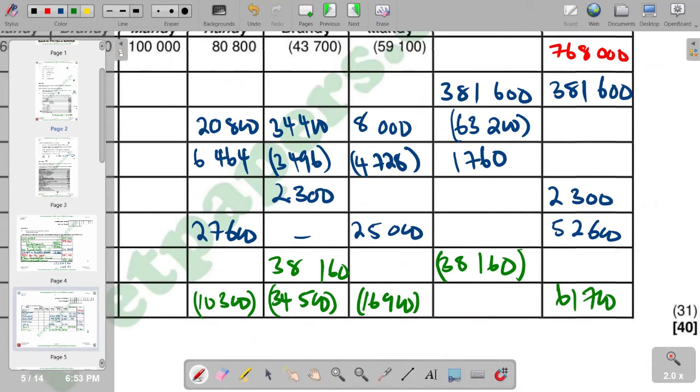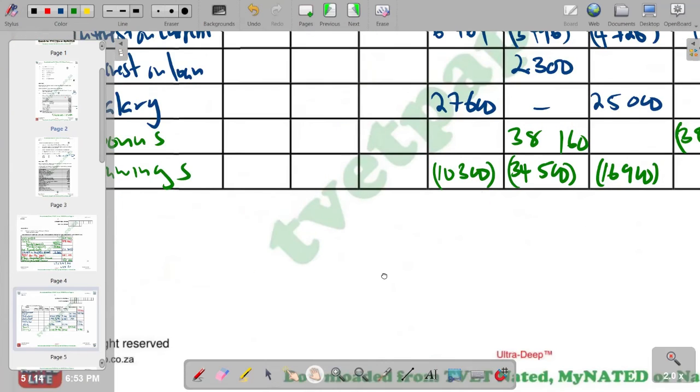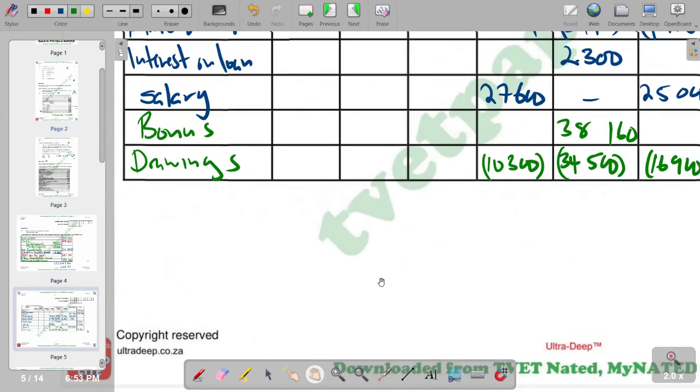So of course, we've got an extension of our lines, whereby after drawings now we have the partners' share. So on this part is supposed to be the partners' share.